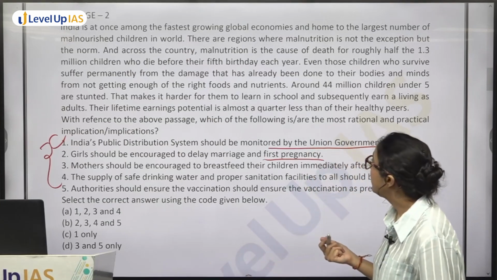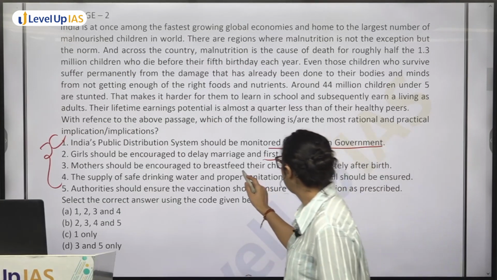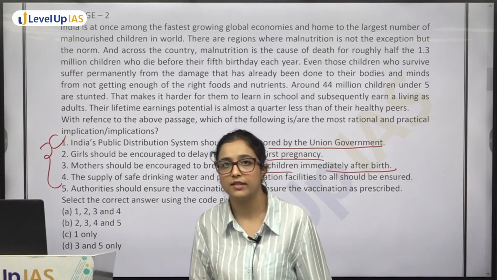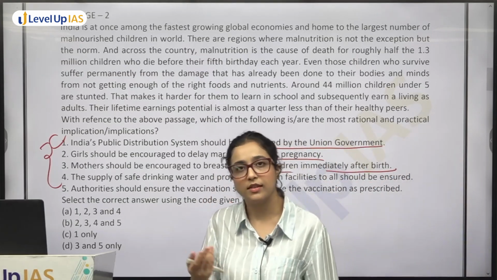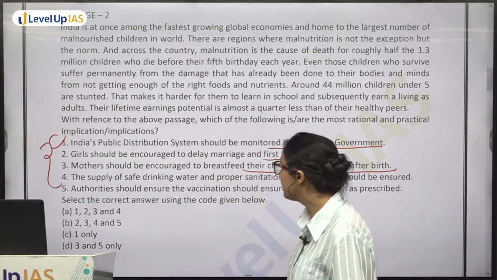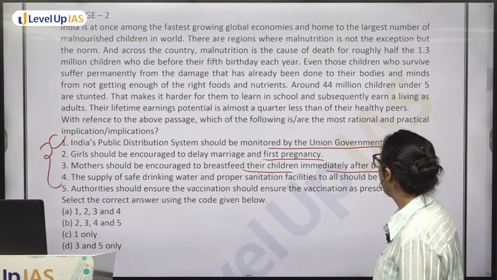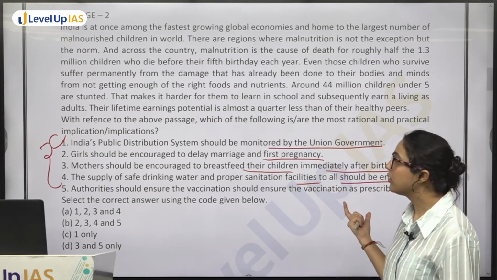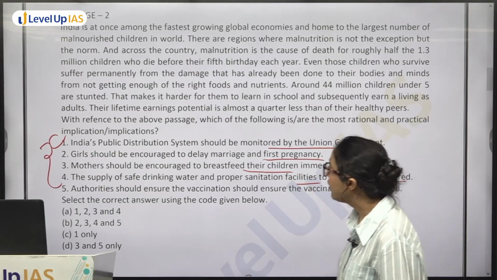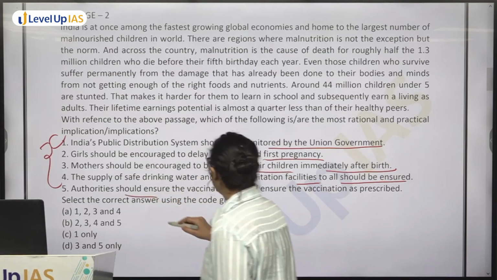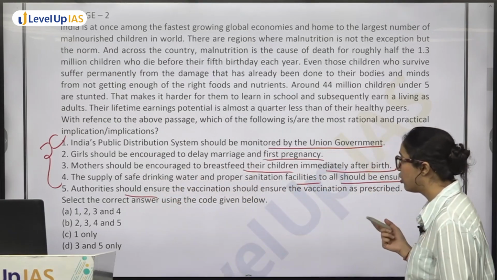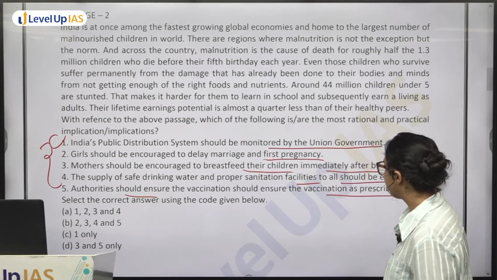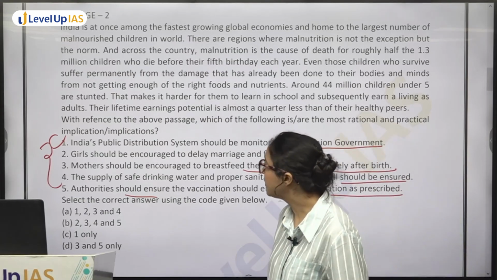Next you have mothers should be encouraged to breastfeed their children immediately after birth. This is also true, even doctors advise that this should be done. So yes, this can also be one of the options. Next you have supply of safe drinking water and proper sanitation facilities to all should be ensured. This is also correct, this can also be the answer. And you have authorities should ensure vaccination as prescribed. Okay, so vaccination as prescribed, this can also be answered.